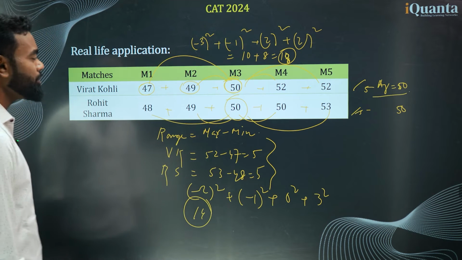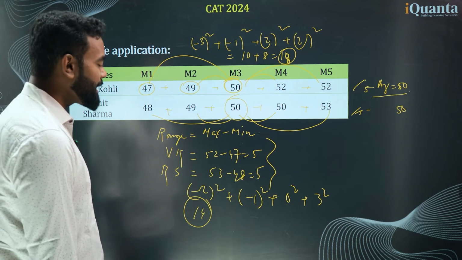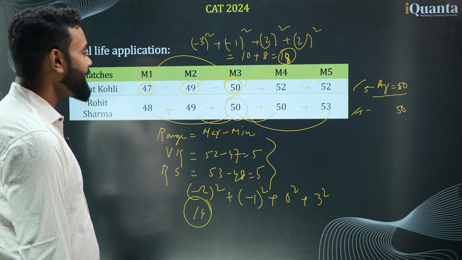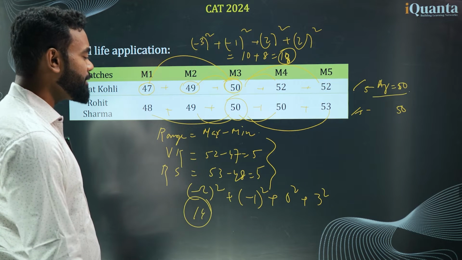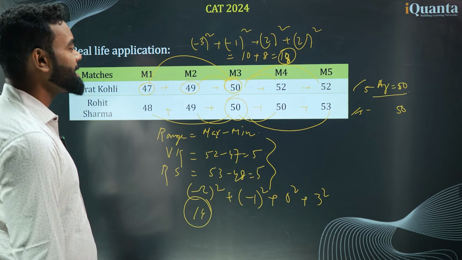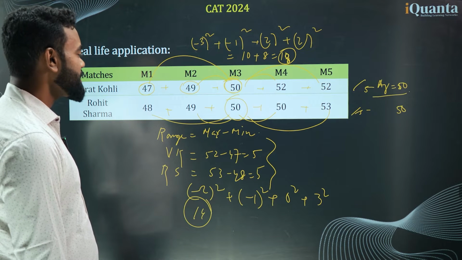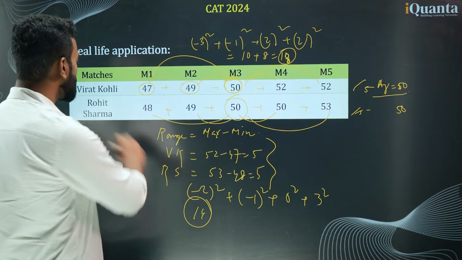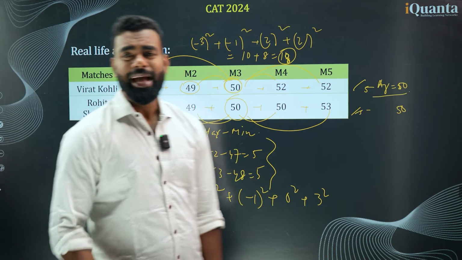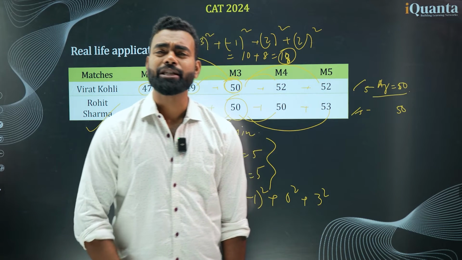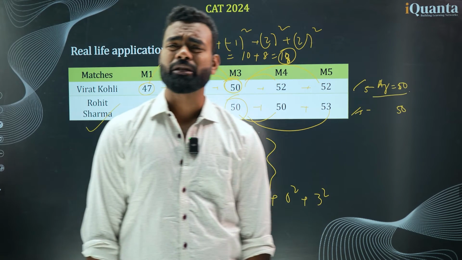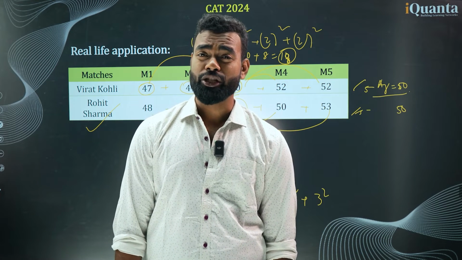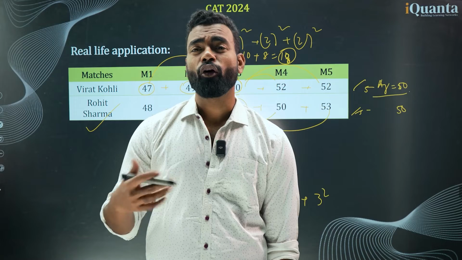So if Rohit Sharma's square of deviation is less, we definitely choose Rohit Sharma over any other person, like Virat Kohli. Because Virat Kohli's deviation is 18 and Rohit Sharma's deviation is only 14. So the less the deviation, the better the data. So whom do I choose? I'll choose Rohit Sharma. So this is the application of average, deviation, range, scatterness, central tendency in real life. I hope you have enjoyed this, right? So now we'll go forward from here.